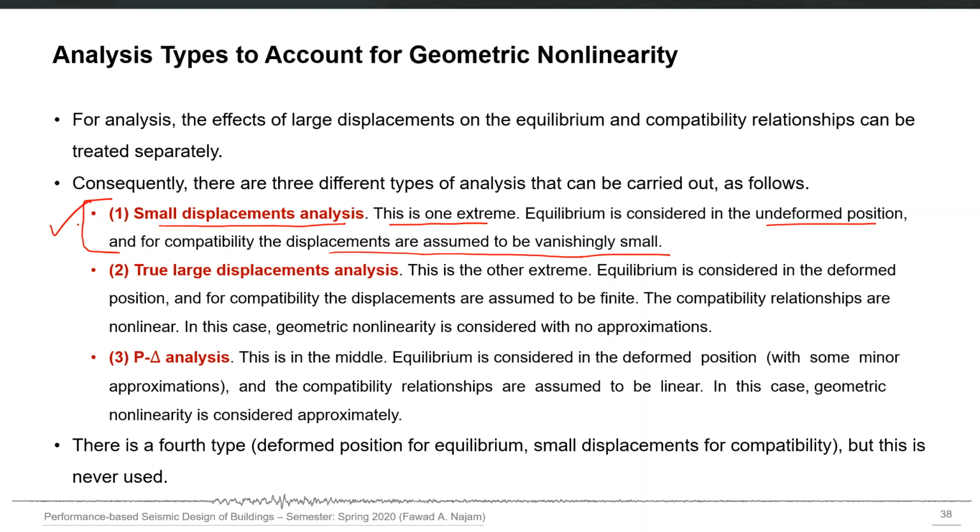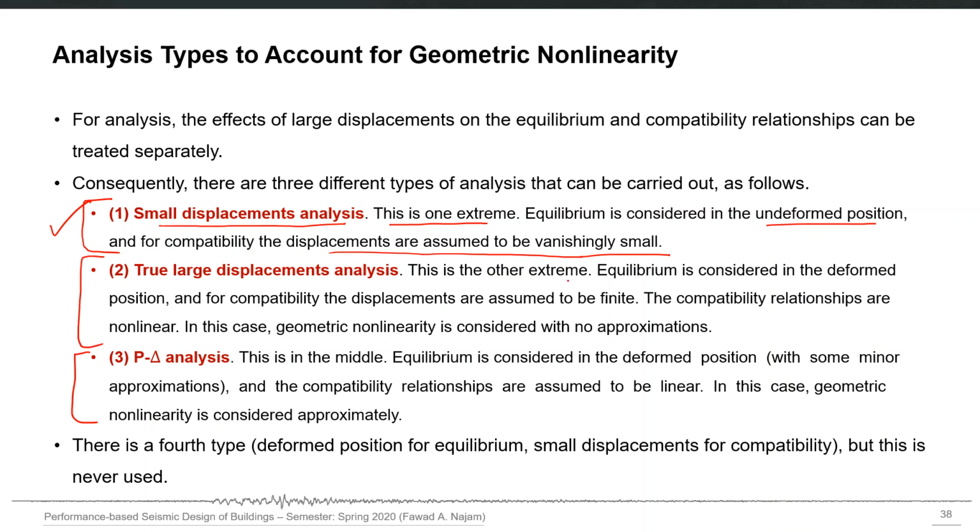But if you want to actually consider geometric nonlinearity, you have two options. One is called the true large displacement analysis, and the second is called the p delta analysis. True large displacement analysis is the other extreme of the small displacement analysis.